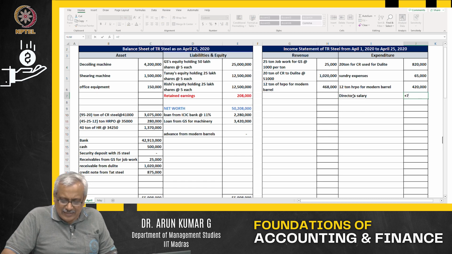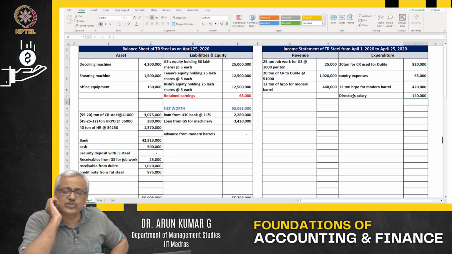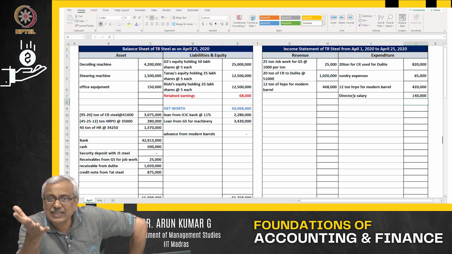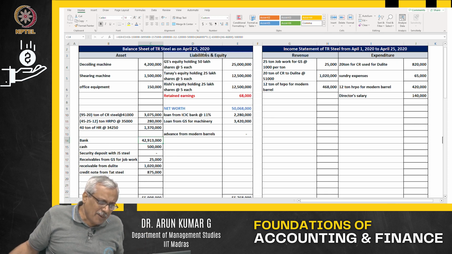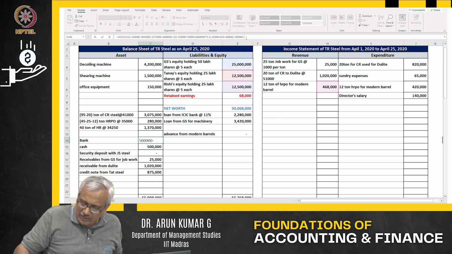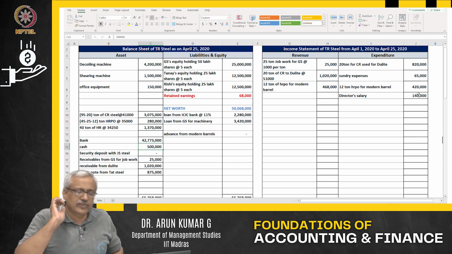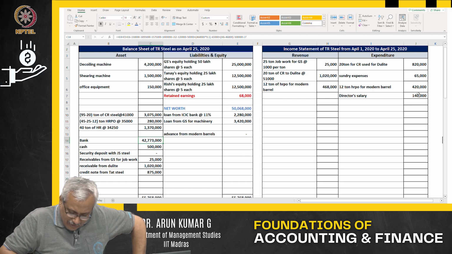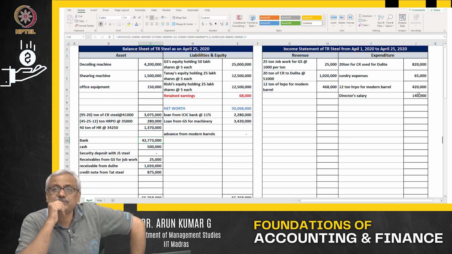Director salary in this case, how much is it? 70,000. How many people are the director? 2 fellows are the director. It is an expenditure. Expenses get impacted. When you pay, what happens? The bank account also gets impacted. That also reduces. The bank balance reduces when you pay the director salary. That's an expenditure. We have paid, it is impacted.